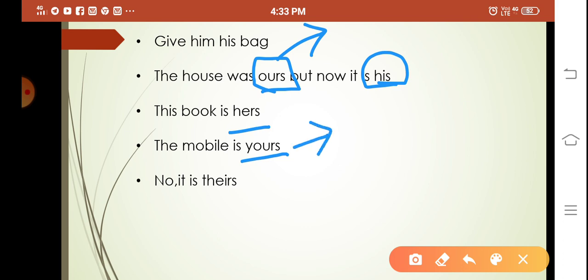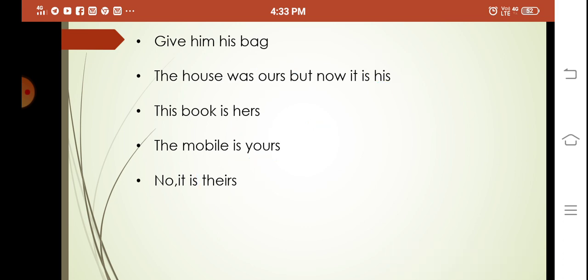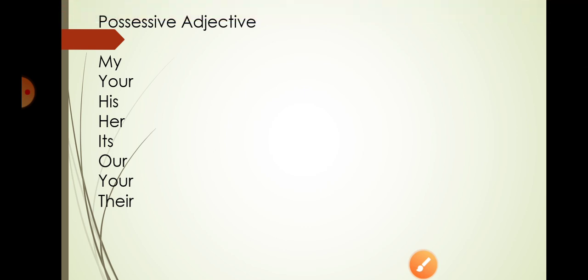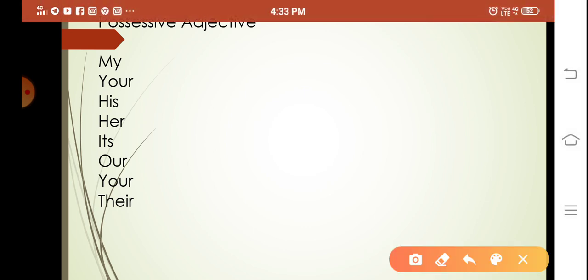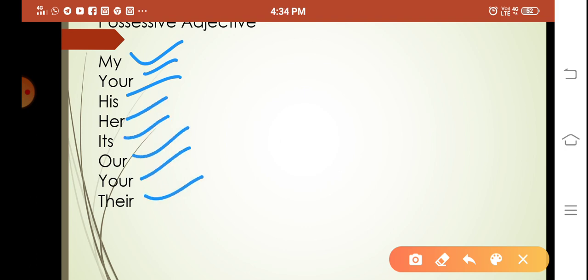No, it is theirs. It is theirs means it belongs to them. It can be anything. So now we'll see the possessive adjectives. My, your, his, her, its, our, your, their are not possessive pronouns. Actually, they are possessive adjectives. So we'll see examples, you will understand them clearly.